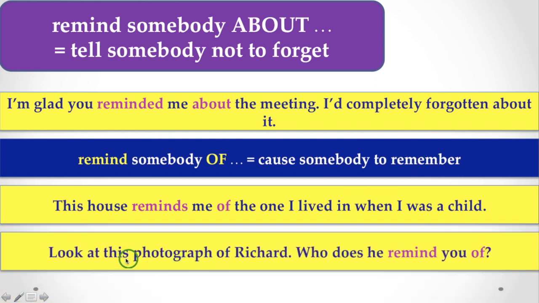Next, look at this photograph of Richard. Who does he remind you of? That is, the photograph of Richard may remind you of something else. In that case, it may resemble something else or somebody else. So, in that case, you have to use remind of, not about.